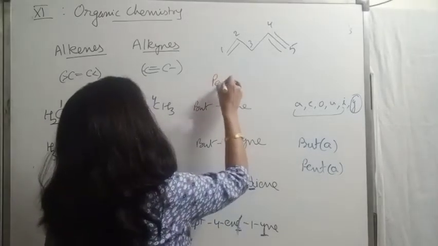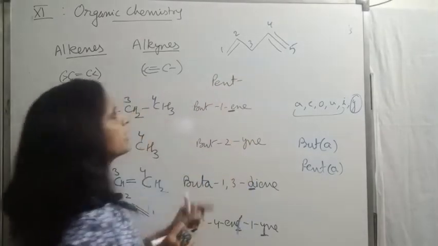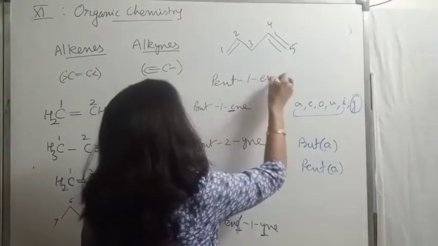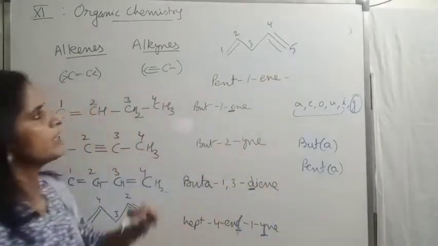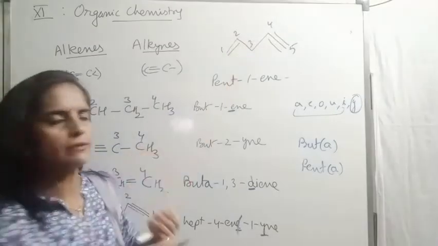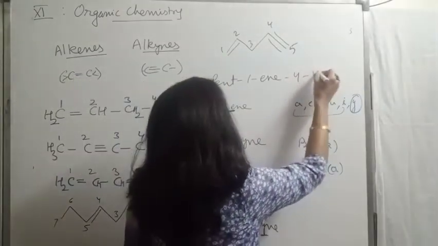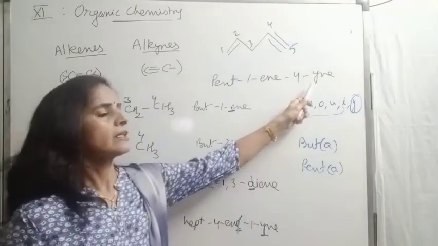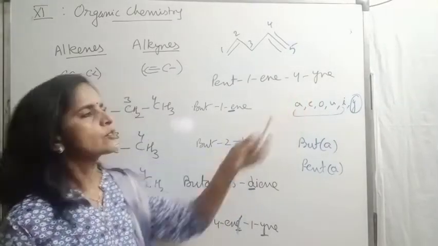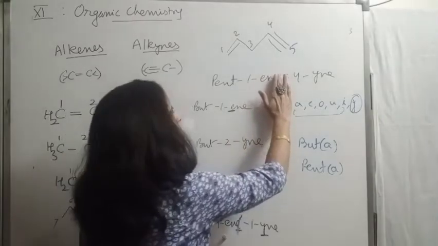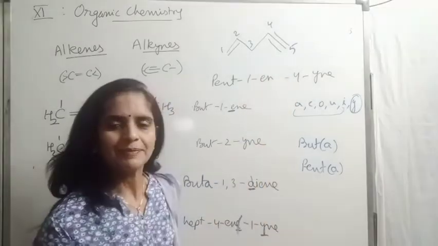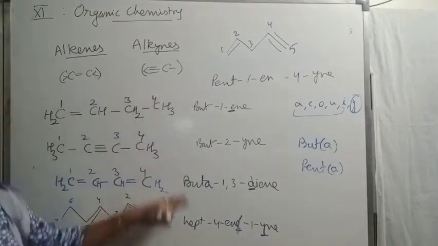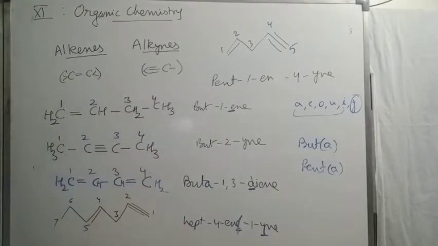For double bond, we write "en", that is on first position. 1-en. For triple bond, we write "yne", that is on fourth position. 4-yne. But again, we will use this rule. Y is coming here. So we will drop this E, it will not come. Got it, children? I think now all these rules are clear to you.